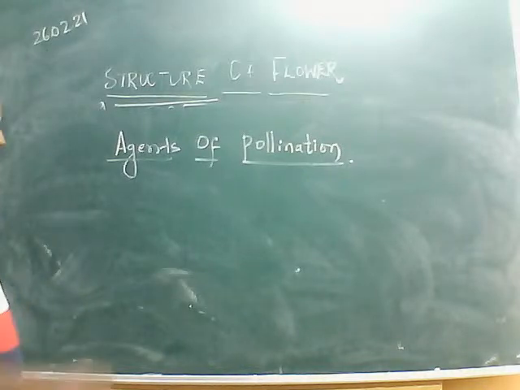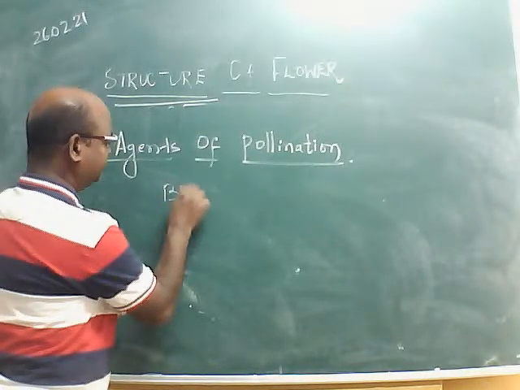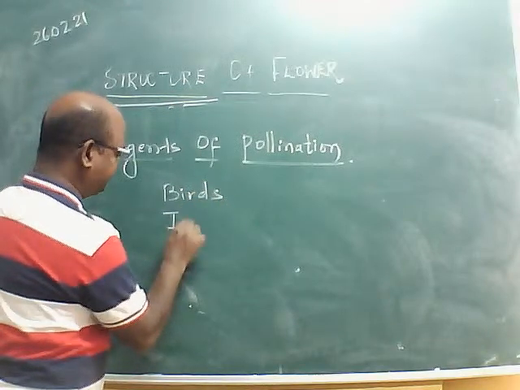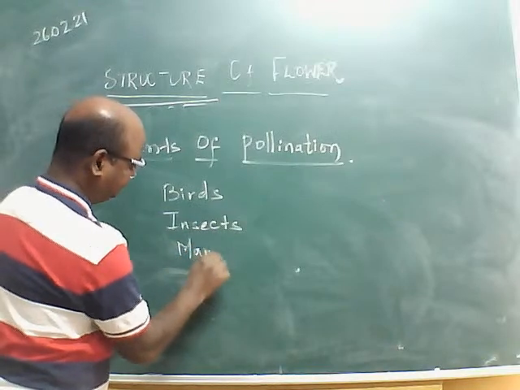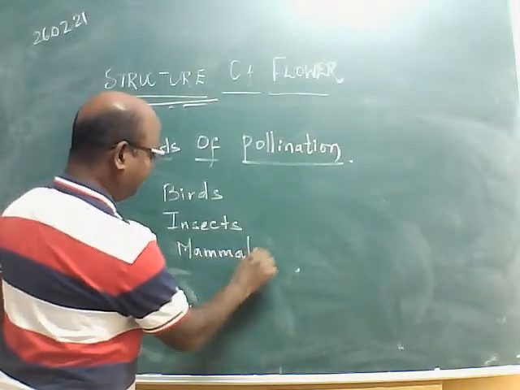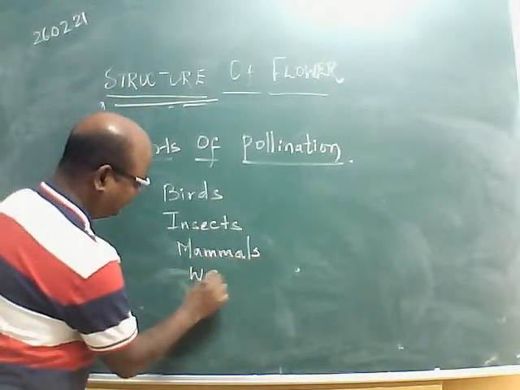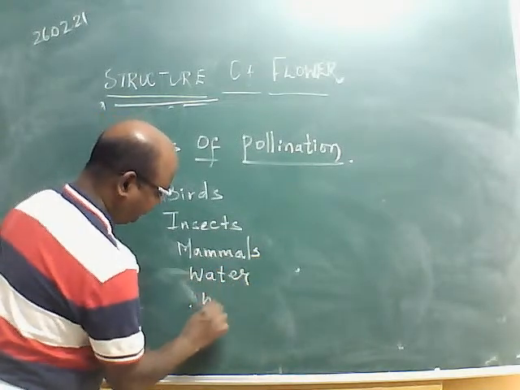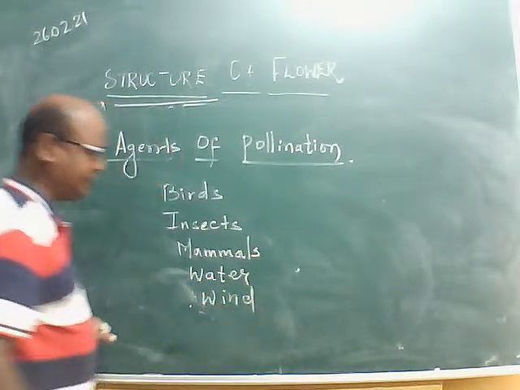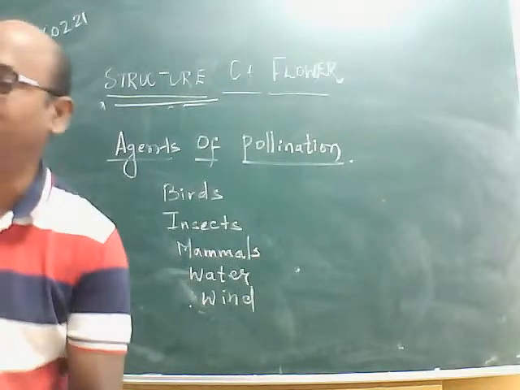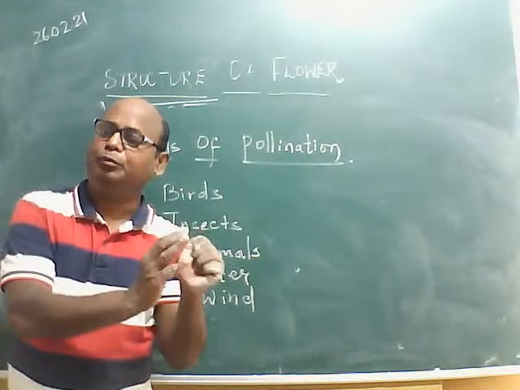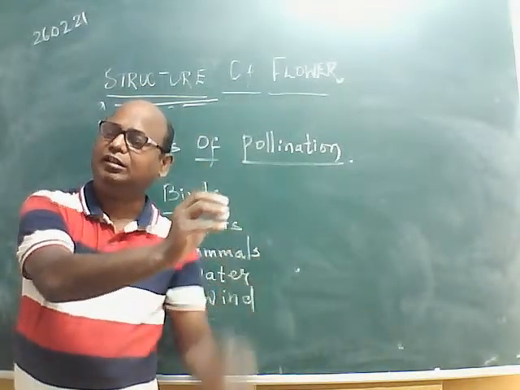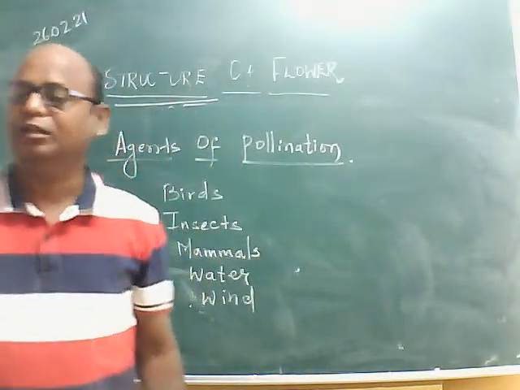Insects, mammals, birds, water, wind, all these are the different agents of pollination. They are doing the work of carrying the pollen grain from the anther to the stigma of another flower.